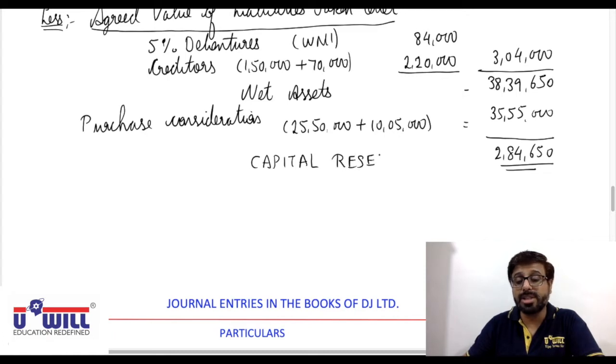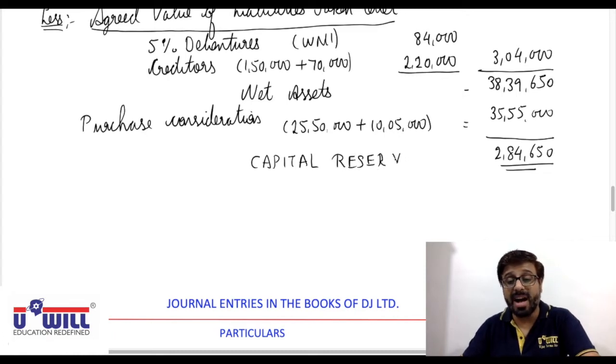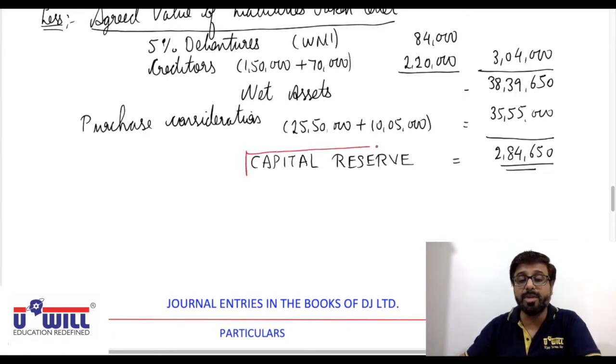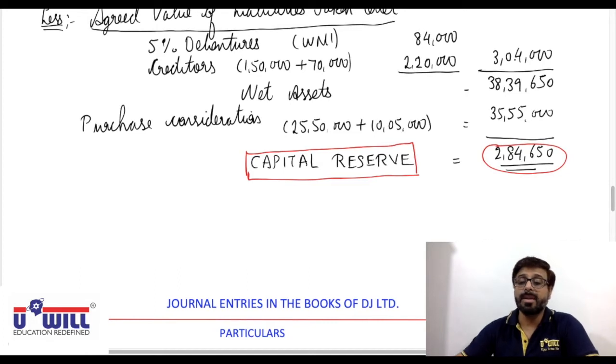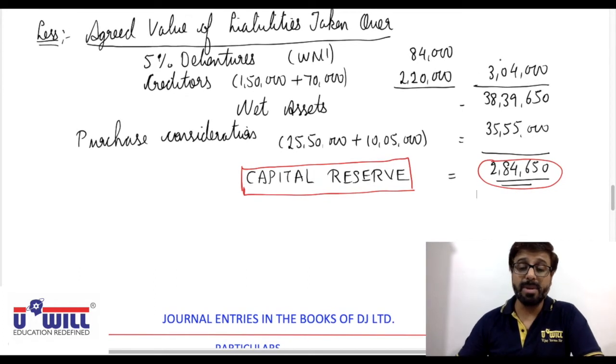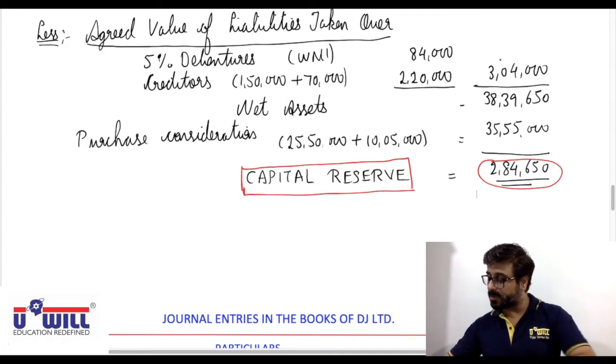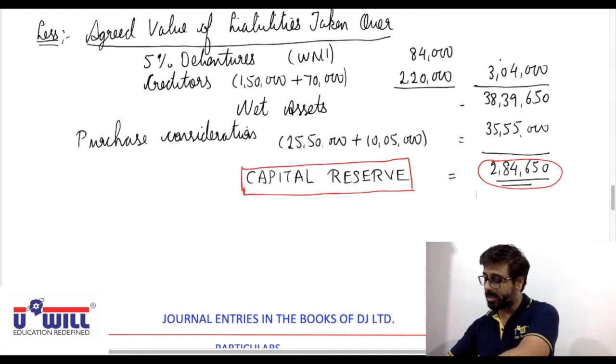All other questions done in this chapter so far, every time we have got goodwill, but for the first time you find that we are paying less. We are paying less means it's a capital profit for DJ Limited, the new company, and being a capital profit it is transferred to capital reserve. So keep this in mind. 2,84,650 is the amount of capital reserve.